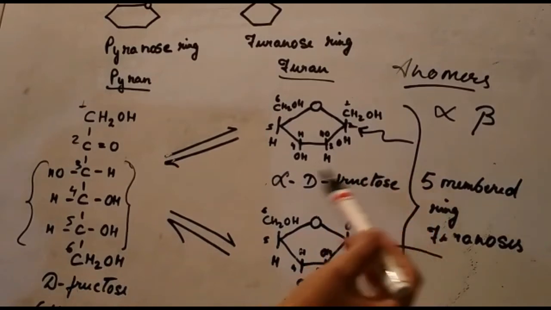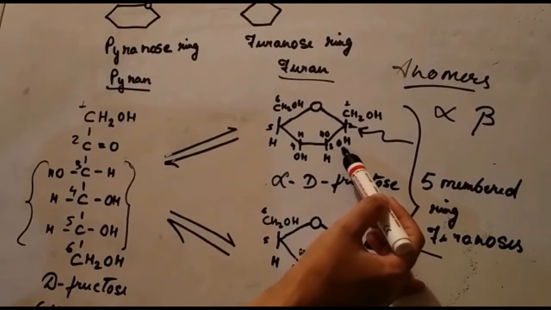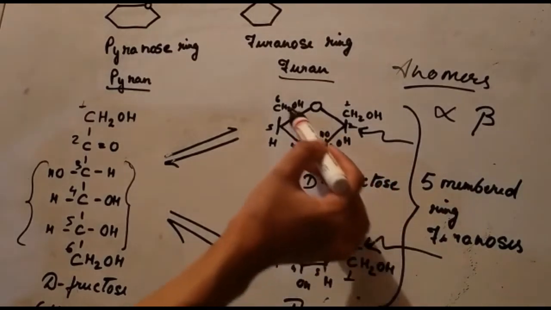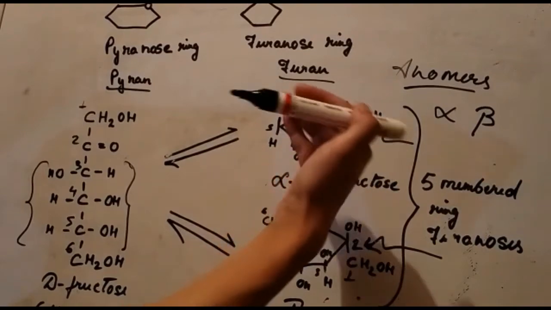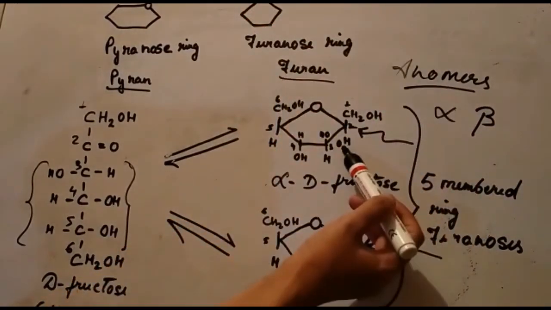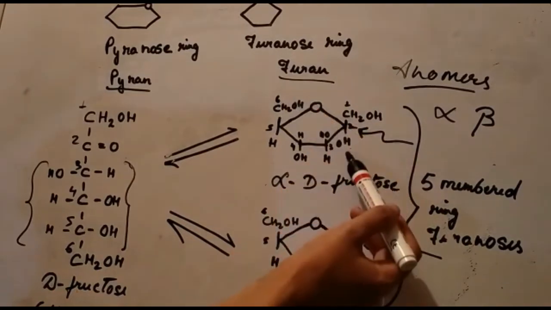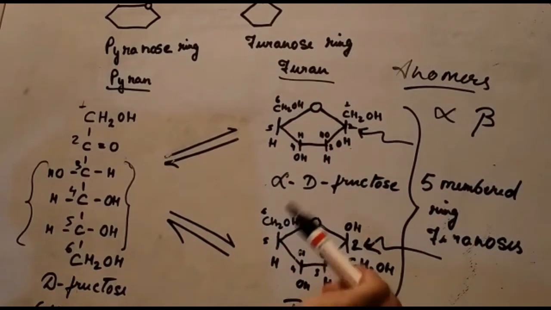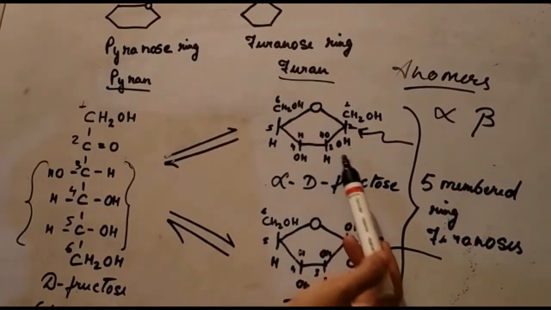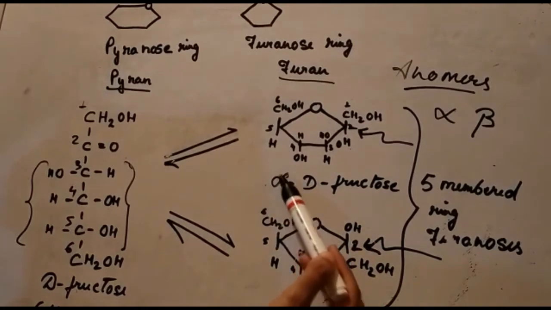in the case of the alpha anomer, it is drawn down. That is, it is opposite to the CH2OH group, because the CH2OH group here is always up. So if the OH group is down, opposite to the CH2OH group, then this anomer is referred to as the alpha anomer.